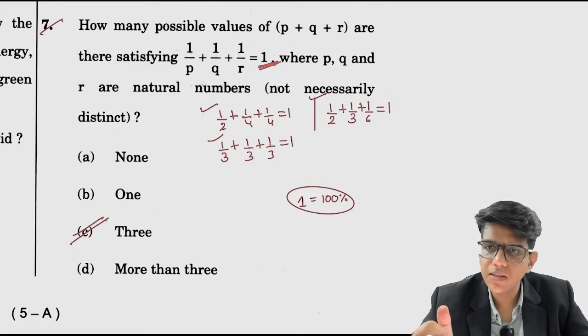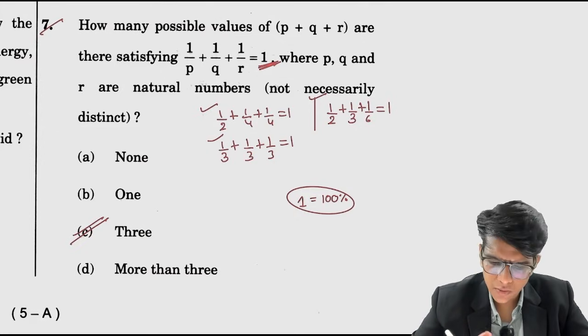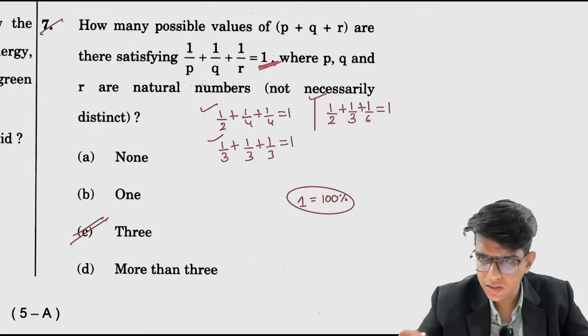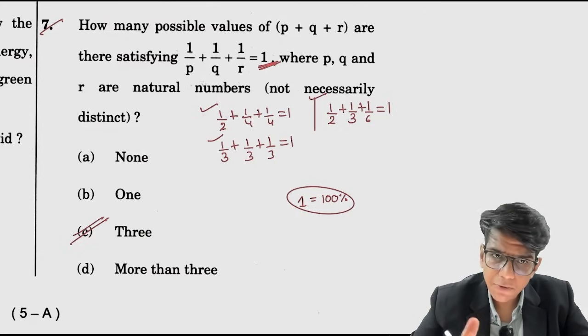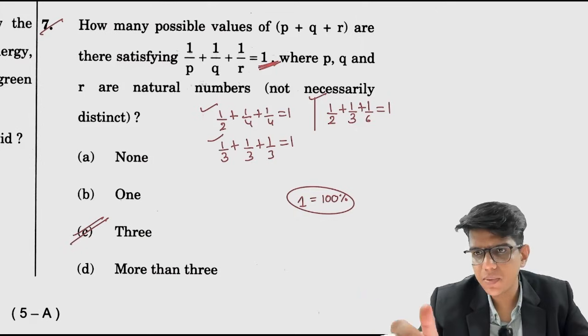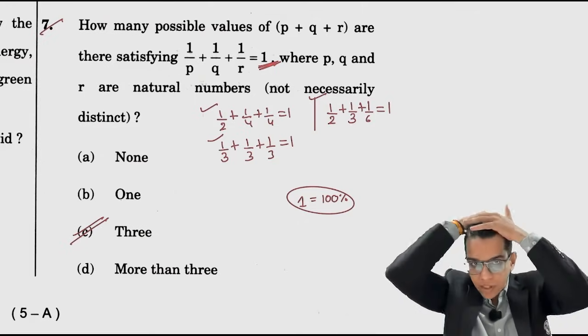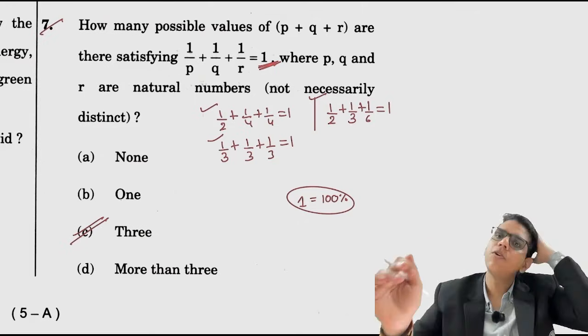So 33.33%, 33.33%, 33.33%, and this can be done 50% plus 25% plus 25%, 50% plus 17 point some percent plus 33 point some percent, right? So these are the 3 different options for which you will get the value of 1 by P plus 1 by Q plus 1 by R equals to 1. The question basically is from chapter of percentage.